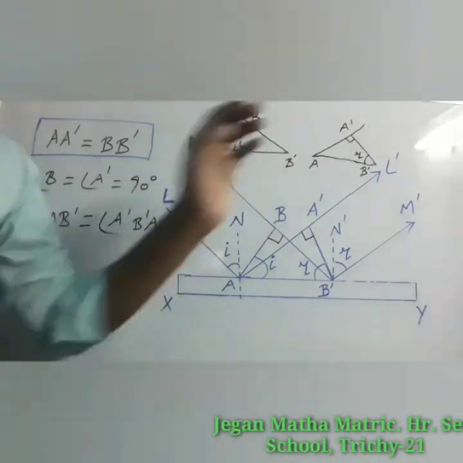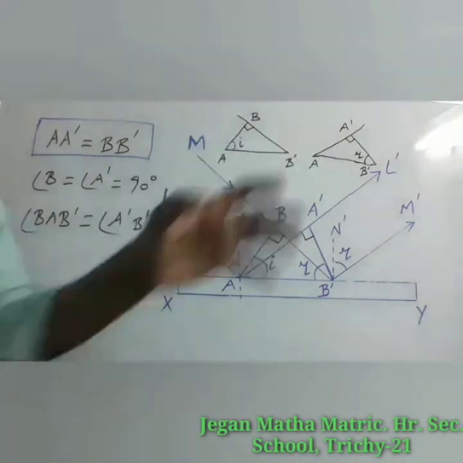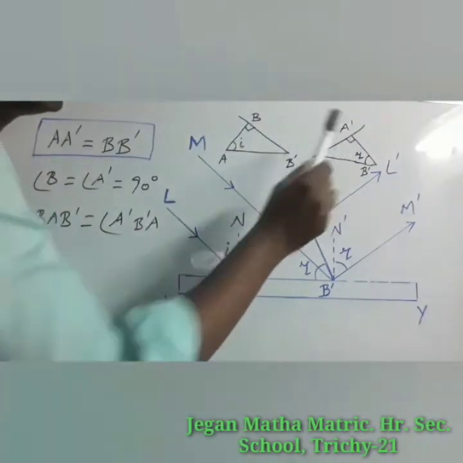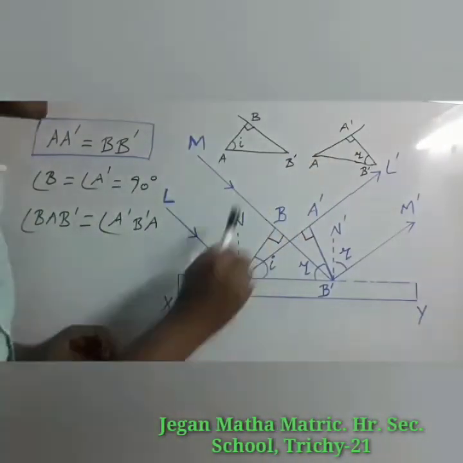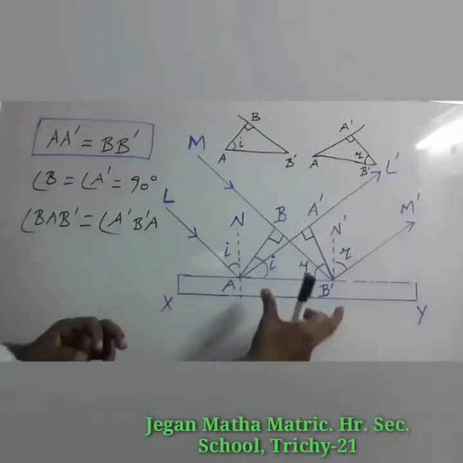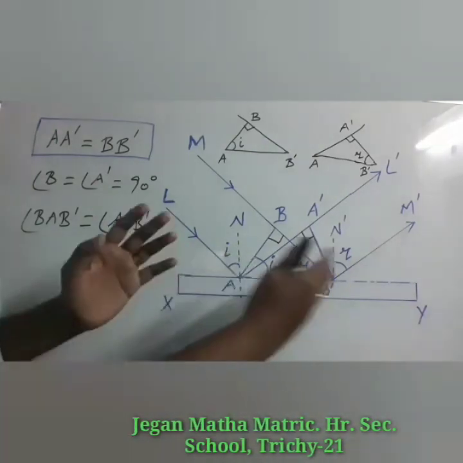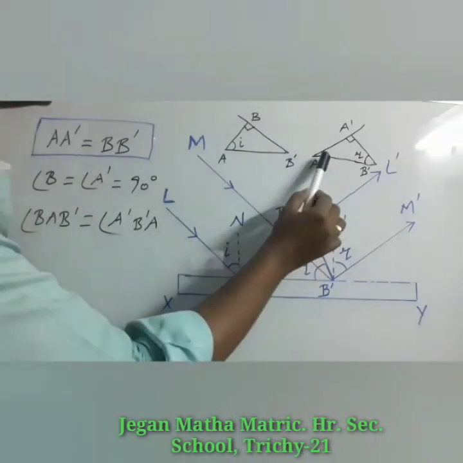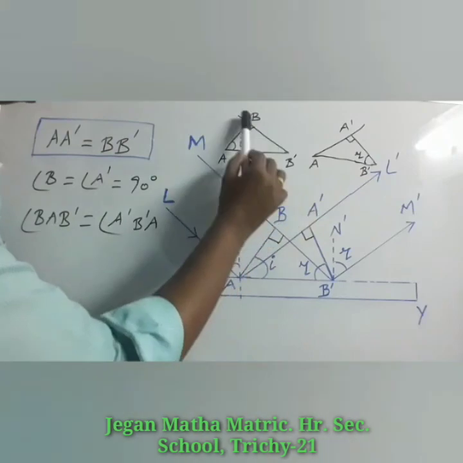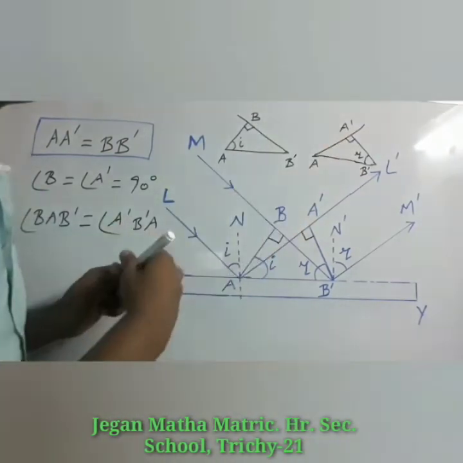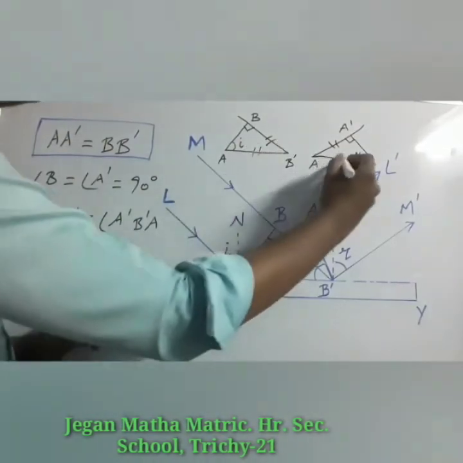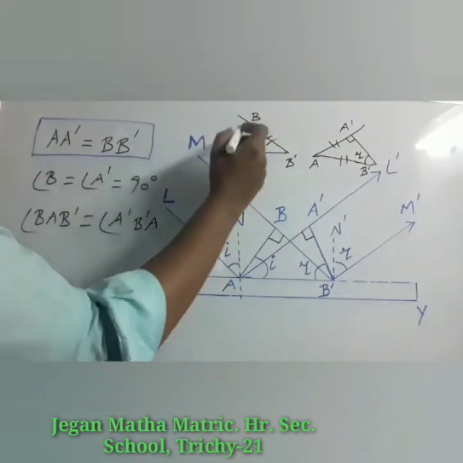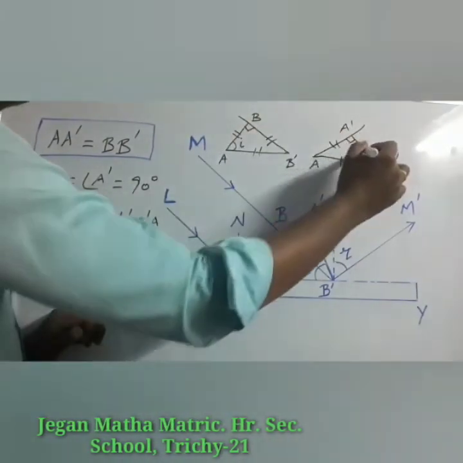Here I have taken the two triangles separately. Angle B and angle A dash are equal because both are 90 degree. A B dash is a common side for both the triangles. The side A dash and B dash both are equal. So this side is also equal. So third side also must be equal.